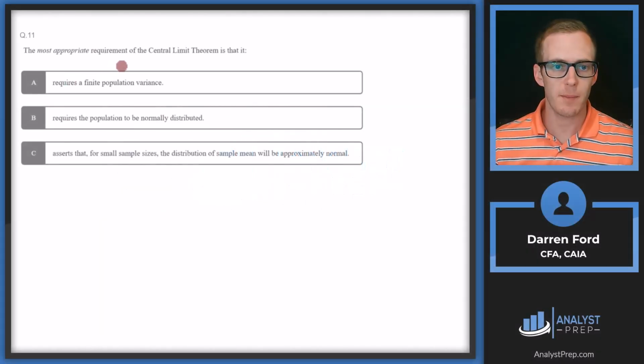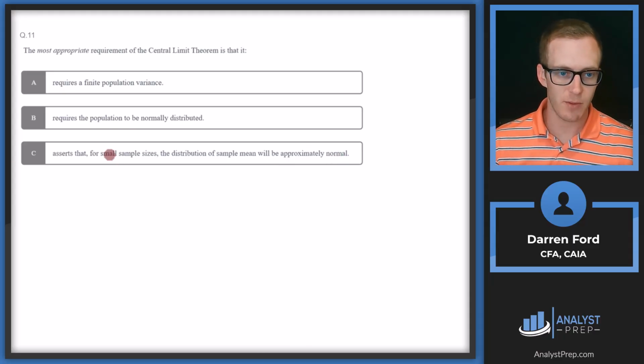The most appropriate requirement of the Central Limit Theorem is that it A. requires a finite population variance, B. requires the population to be normally distributed, or C. asserts that for small sample sizes, the distribution of sample mean will be approximately normal.